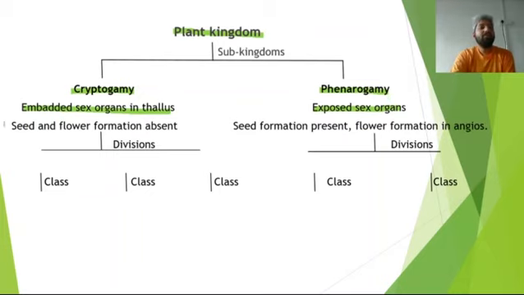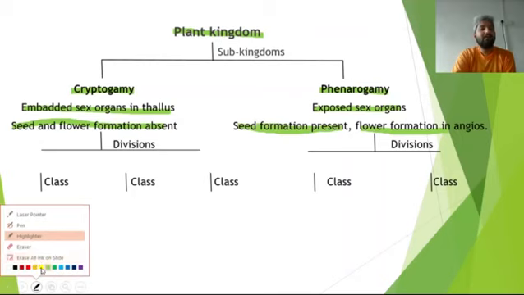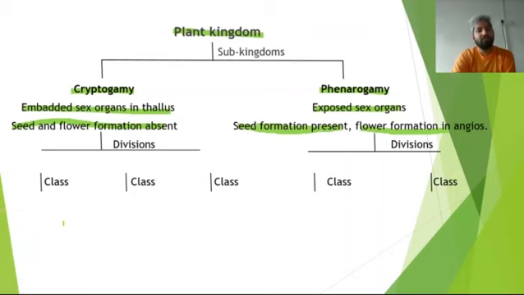Understood? Now, the seeds and flowers are not formed in the case of cryptogamy. Neither the seeds nor the flowers are formed here. But in the phanerogamy, seed formation happens in all. But flowers will be formed only in the angiosperms.